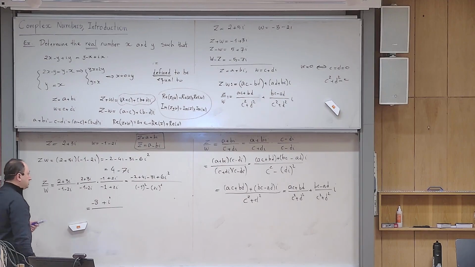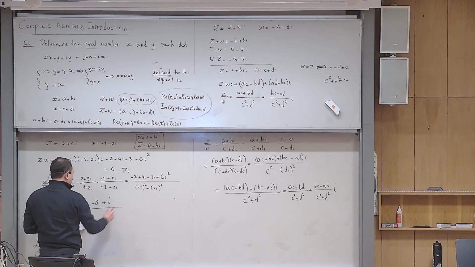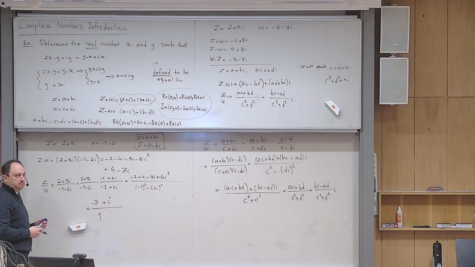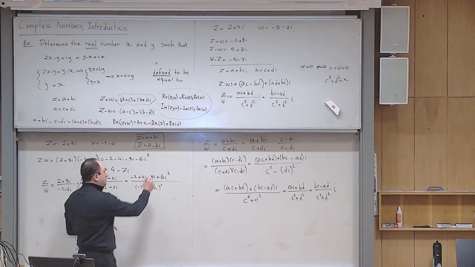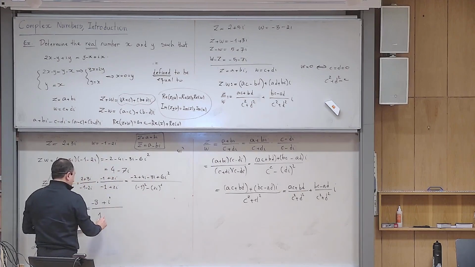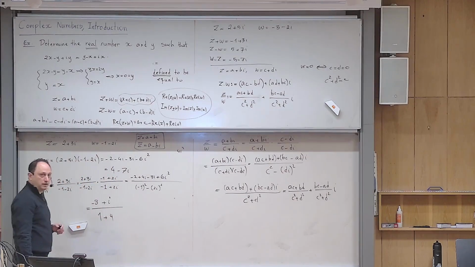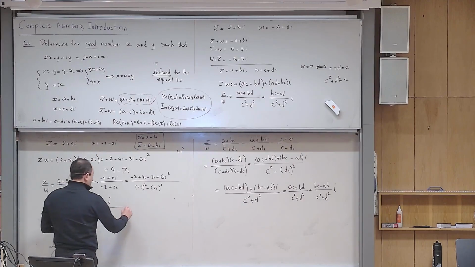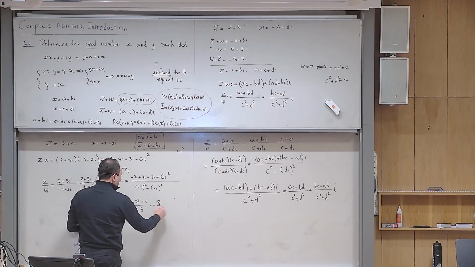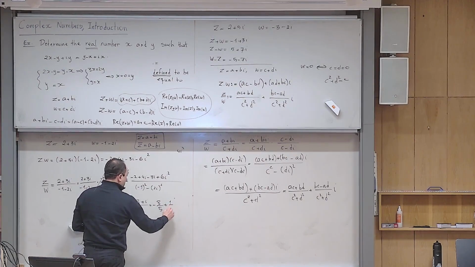But for the denominator, what happens? This becomes 1 squared, which is 1. Okay, can you tell me what should I write next? No, not 2. No, plus 4. Plus 4, not minus 4. Because it becomes 4i squared, but i squared is negative 1, so it will cancel that negative sign, so it becomes plus 4. Yes? And then if I ask you what can I write more, so it is 5, but it is still not in standard form, so you write it in standard form as minus 8 over 5 plus 1 over 5 i.